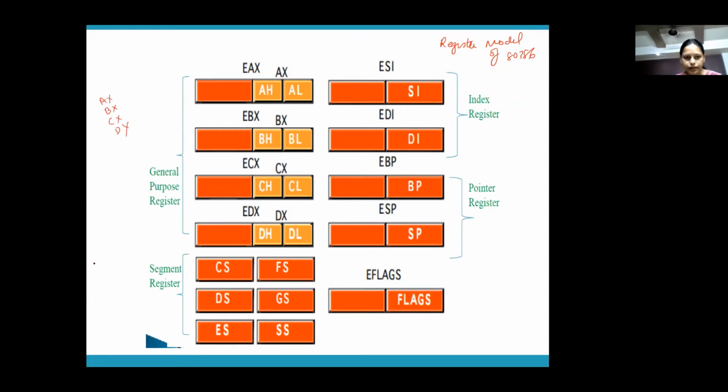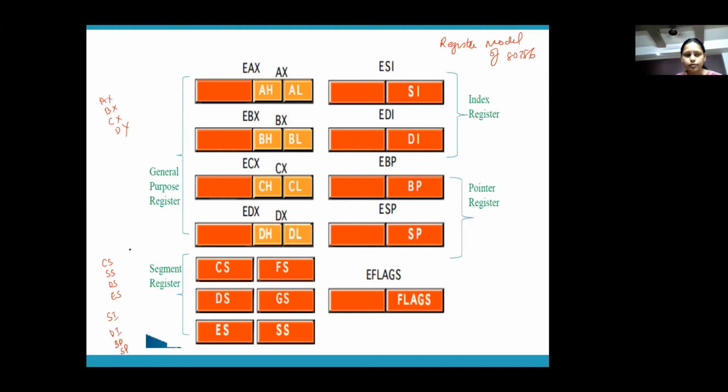You know what your segment registers are: CS, SS, DS, ES. Code segment, stack segment, data segment, extra segment. Then you know the offset registers: SI, DI, BP, and SP. And then you have your flag register also. These were the registers which were there in 8086. The same registers are there in 80386 also, but the only difference is that they are extended. In 8086, their size was 16-bit.